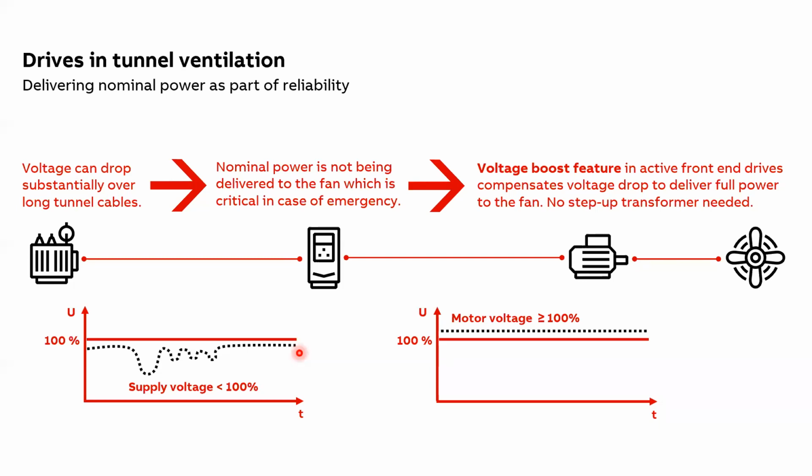So it gives the advantage of running the motors, first of all, in a network where the voltage is below the motor nominal voltage, and when longer cables are needed. So it helps to compensate this voltage drop. And since we are able to maintain the same level of voltage at the motor terminal, the current, because as your voltage reduces, your current increases, so if we are able to maintain a constant voltage, it means a constant current to the motor terminal is also ensured, and this will only increase the life of your motor.